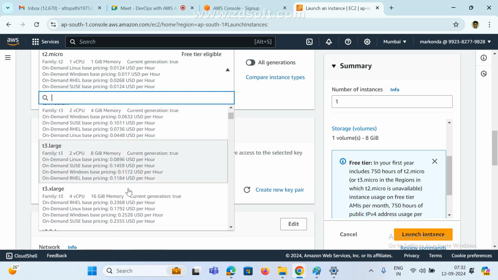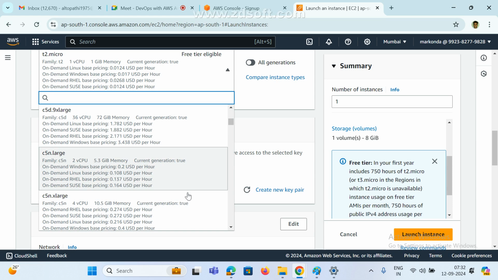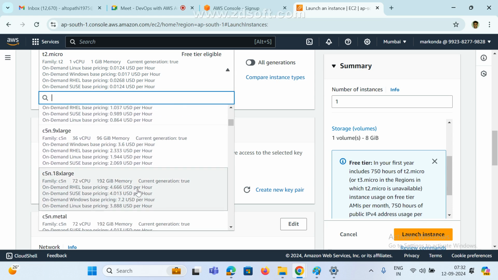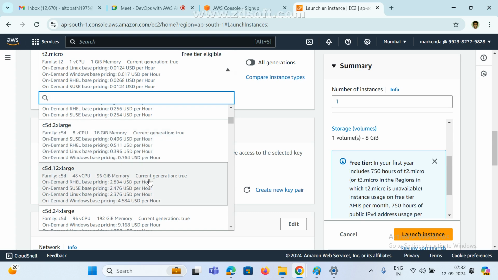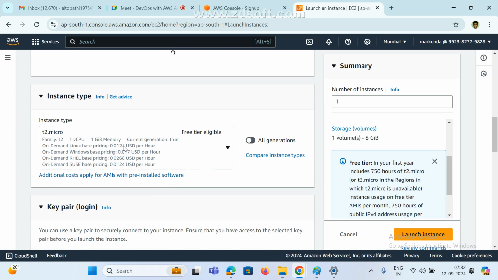Okay, in the drop down we can see many options, so whatever you are comfortable with we can say. But don't go too high either. I already showed you, 64 and 32 RAM and processors and all. Just remember, if anyone asks, say only that one. Don't tell free and all. For practice purpose we are using this. See here, they are giving on-demand pricing also, per hour 0.0124 US dollars. This is RHEL, and whichever operating system you want we can select. Anyway, I select free only.